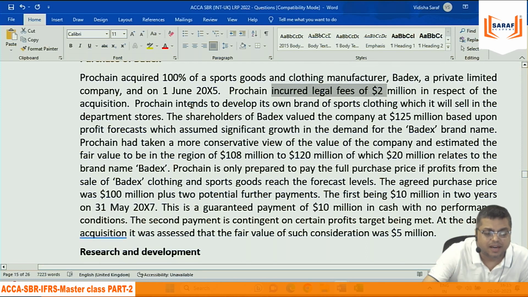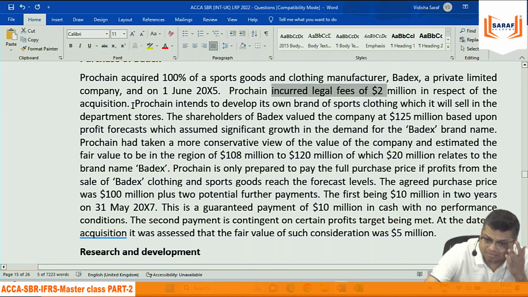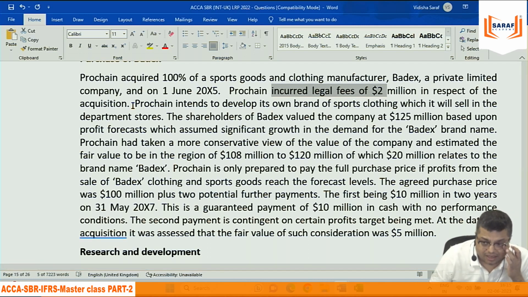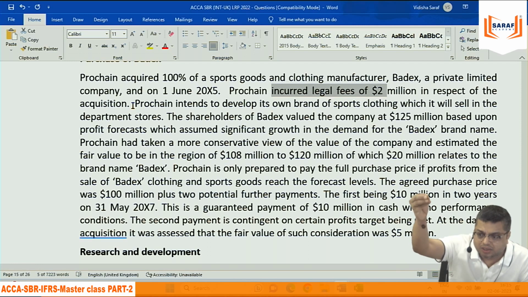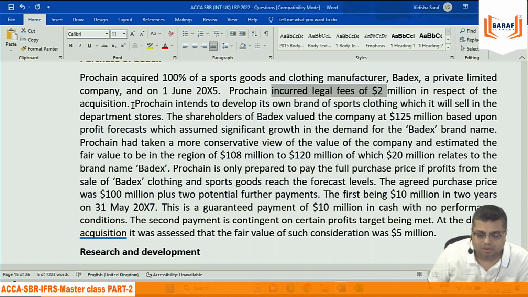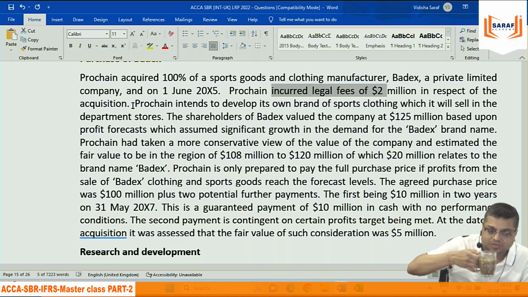But that will not be treated as a part of the asset value. Because IFRS 3 says that whatever you are paying to the owners of the other organization, the shareholders, that is only treated as the purchase consideration. Okay, 2 million will go as